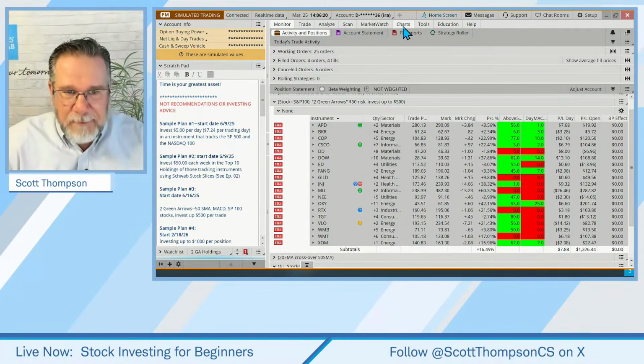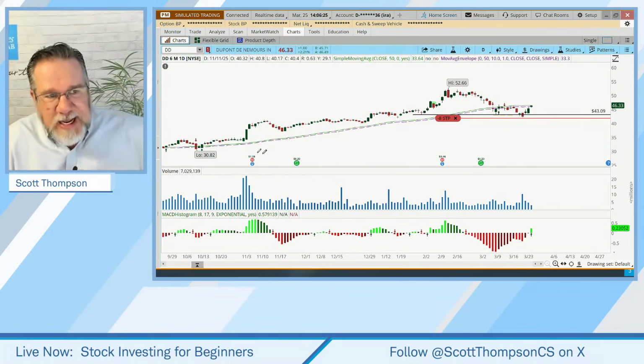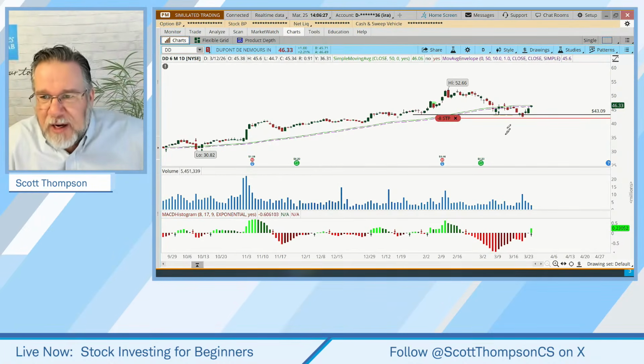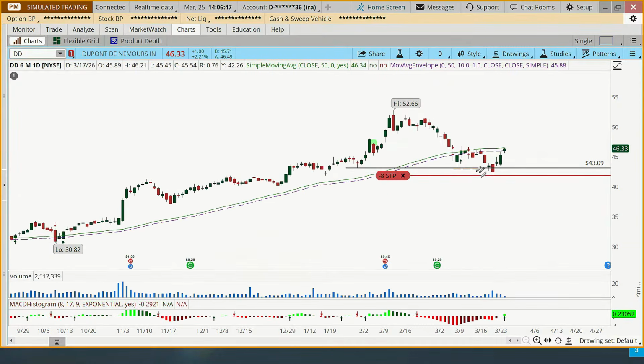So we'll start with DD. I'm going to shrink my left side here so we can have more space. DuPont here gave some red arrows on this day, which was actually back on the 6th of March. I drew a little support line off of this low on the 30th of January. When you see this little yellow dash line, it's hard to see in this case because I've got so many things going on, but that yellow dash line is basically where the rule says to put the stop, and the order, of course, is where the stop actually is.